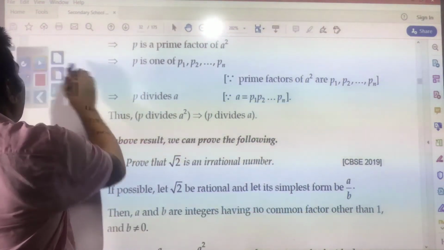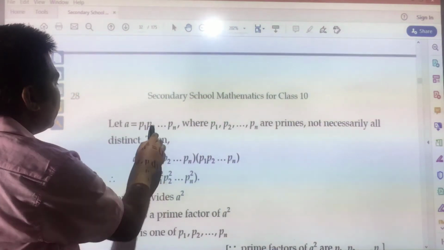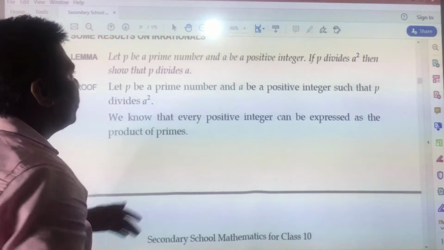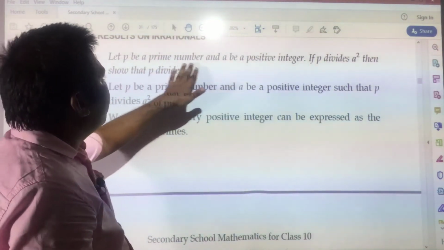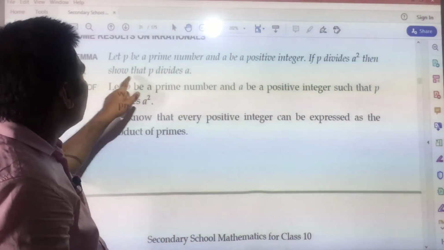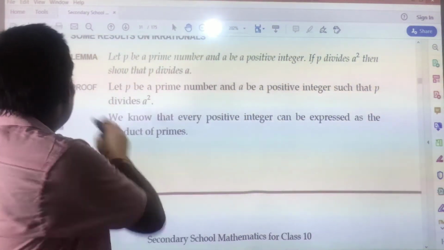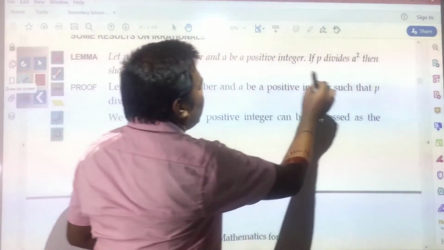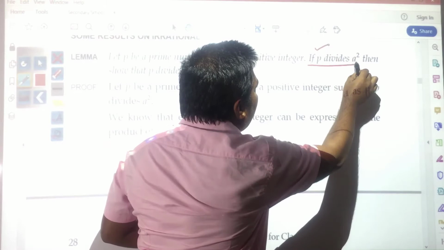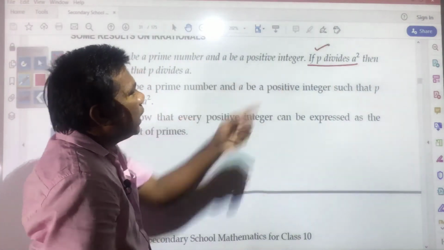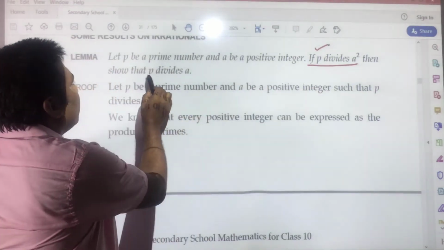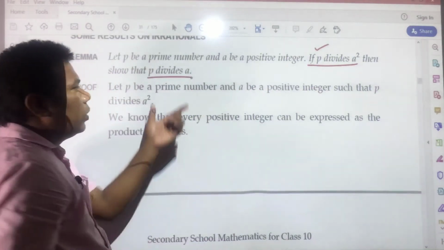So, see again, if you have any doubt, this is what we need to do if this question comes. You have to prove that: let P be a prime number and A be a positive integer, if P divides A square, then show that P divides A. So your basic question is: if P is a prime number, A is a positive integer and P is dividing A square, then you need to prove P divides A. This you need to prove.